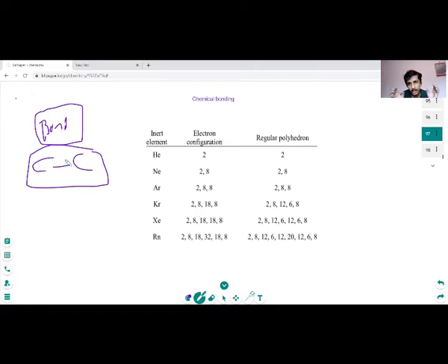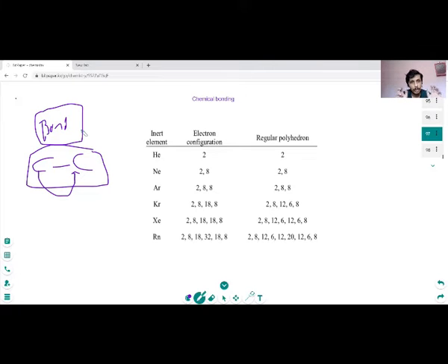This attraction may be electrostatic or it may be due to sharing. It may happen due to direct electron transfer or due to sharing. So before going deeper, we shall see what is a bond. A bond is an attraction between two atoms. That's the general definition of a bond.